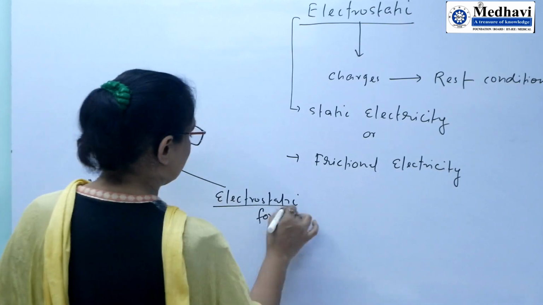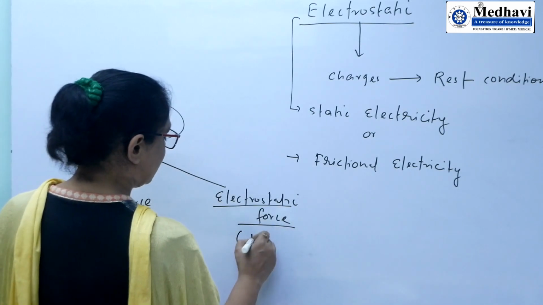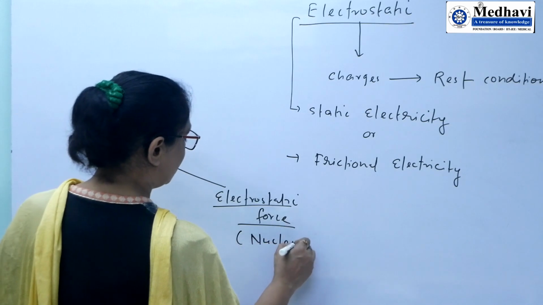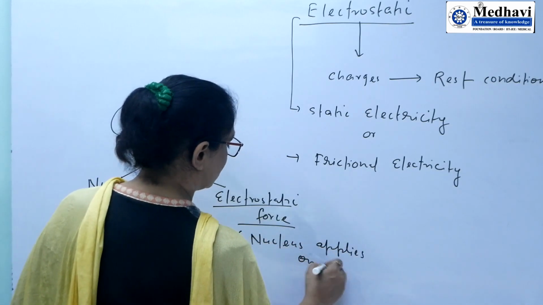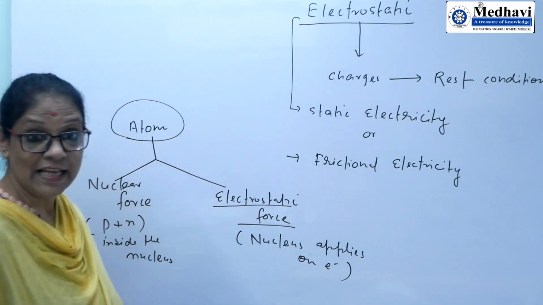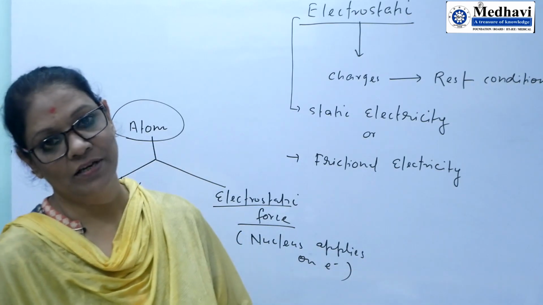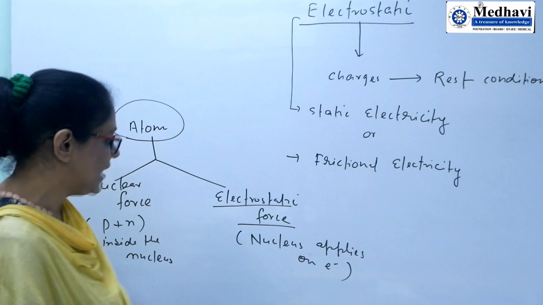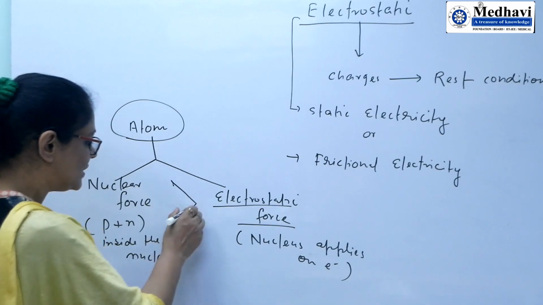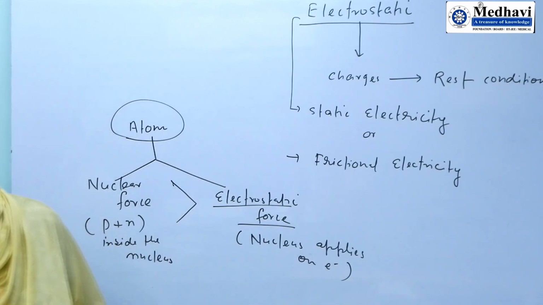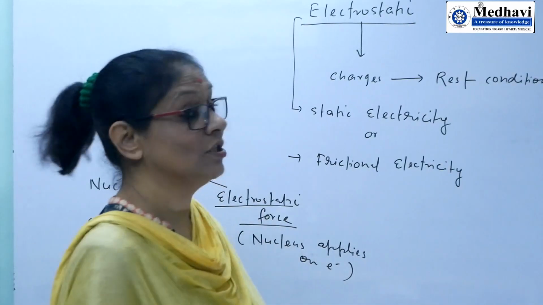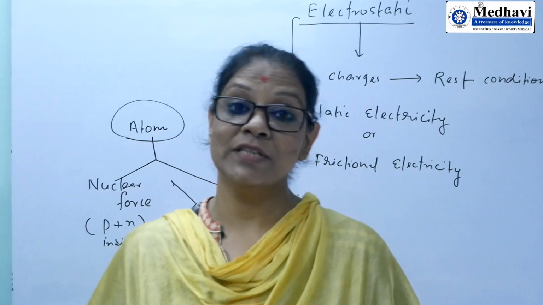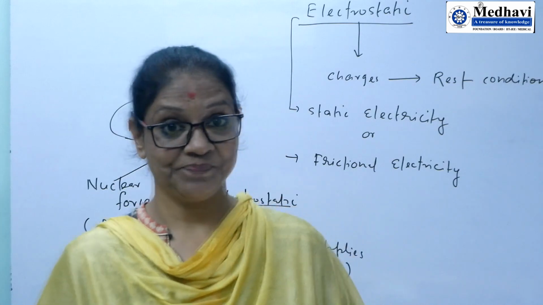Whereas electrostatic force is the force that the nucleus applies on electron. So we can say that protons apply it on electrons. So it is electrostatic force. If we compare the strength of the nuclear force and electrostatic force, then we find that nuclear force is a stronger force, whereas electrostatic force is a weak force.